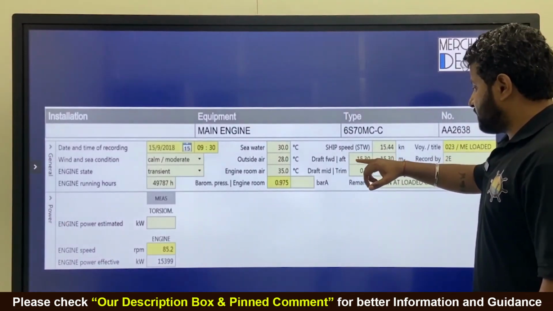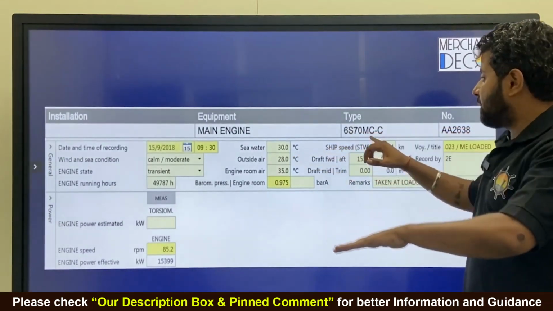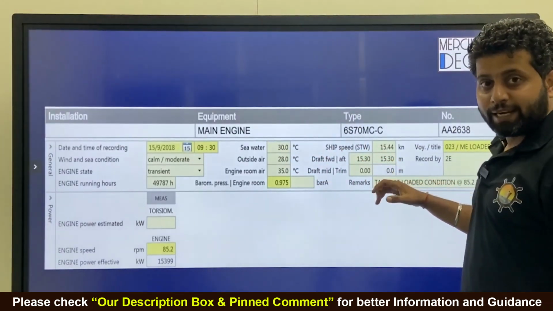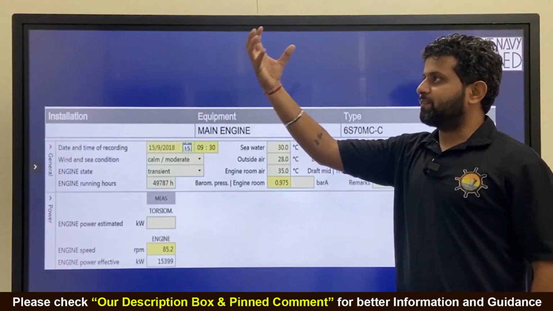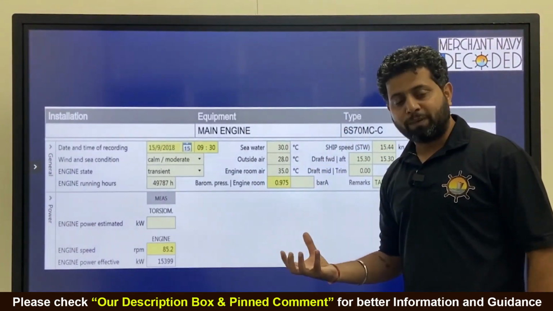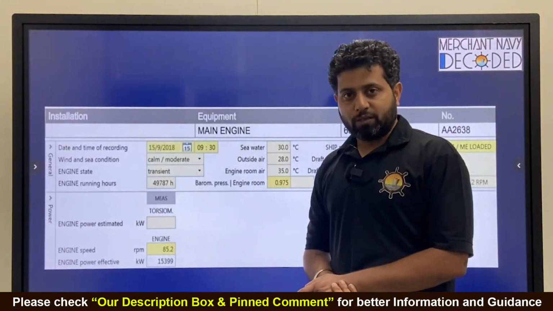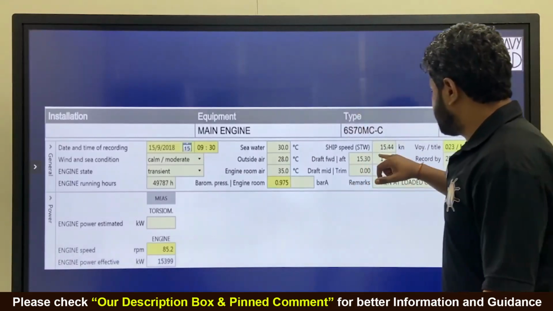So out here if we know that the draft is 15.3, that means the ship is maximum loaded, so we will compare with the previous performances where the draft is this, right? Then only we can compare. Make sense? That is why we compare loaded with loaded, ballast with ballast, but loaded also, how much loaded. Sometimes ships are going at 50% loaded, so then the logic of comparison does not work. So this is also very important.